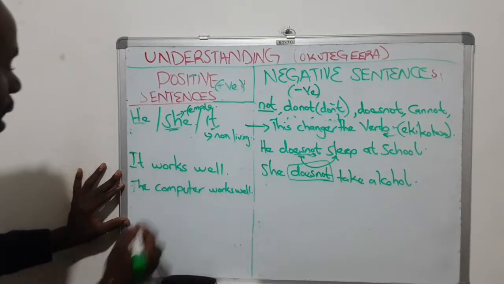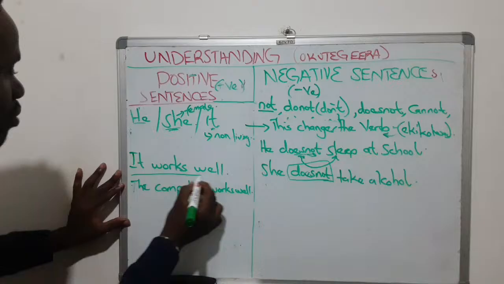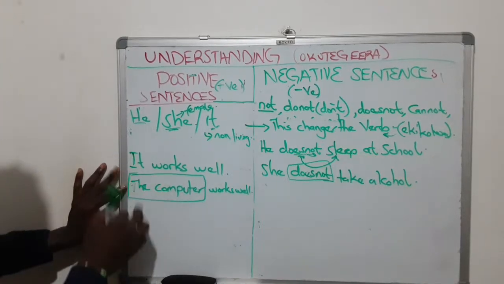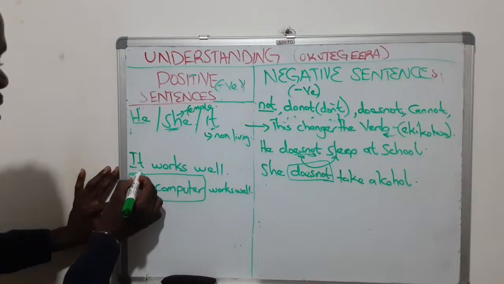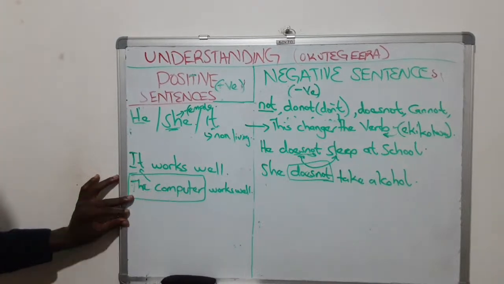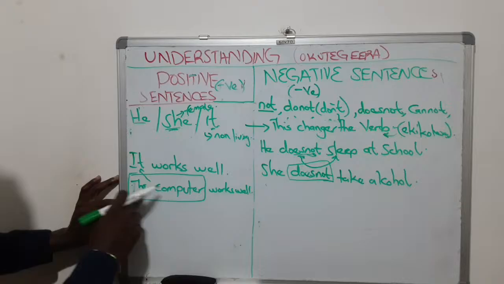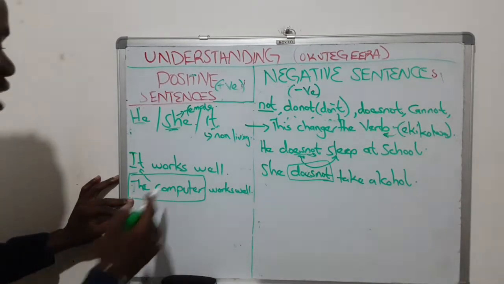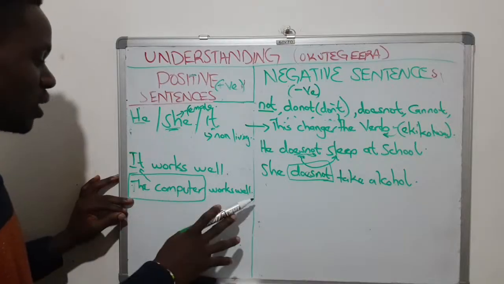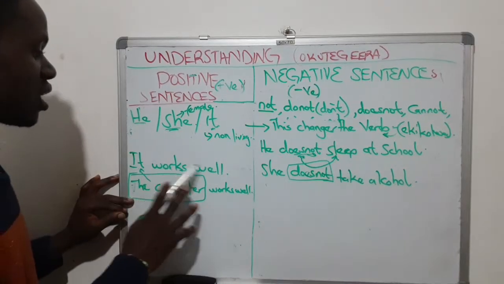Oba I can replace this. Kati kino kye bayita subject. Mu Luzungu I can use this ne nkozesa pronoun. Pronoun ke kagamba kayimirawo ku lw'erinnya ly'ekintu. So it, the computer works well. It works well. The same thing when nga ngyeyongerako nkimanyi. The computer works well. Oyukanye it works well.